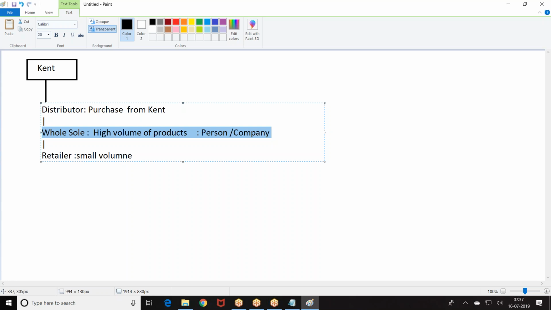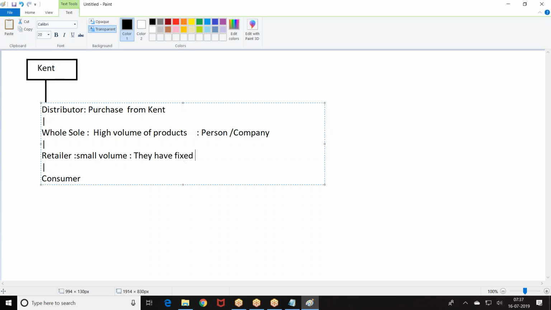Okay, the retailers. So, who are the retailers? These are the people who sell the products to the consumer. So, what are the retailers? They have a fixed office from where they sell it.